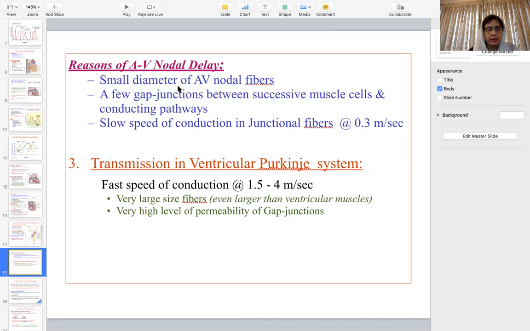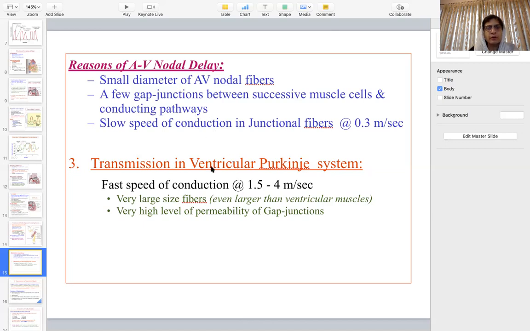So the significance of the AV nodal delay is that it takes more time for the impulse to enter from the atria into the ventricles. I've told you the atria are an atrial syncytium, and there is a ventricular syncytium. The atria contract as a whole at one time, and it gives more time for the ventricles to get filled with blood ahead of time. So this is the significance of the AV nodal delay.